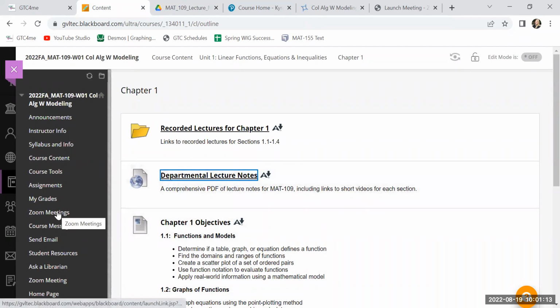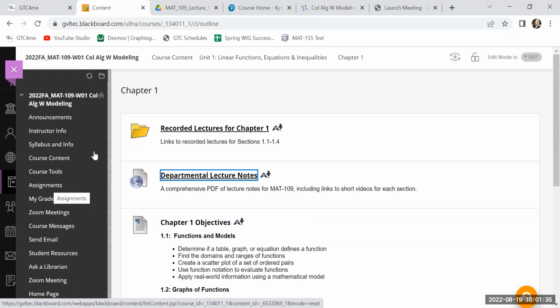Zoom meetings is self-explanatory. If we have a Zoom, I'll send you a link too, so you probably don't have to go into the Zoom meetings. If you need to send me an email, you can do that. Your screen may look a little bit different than mine because I'm on the instructor side. Assignments, there's nothing there right now. That's where your project will be, but everything else is in MyLab for you guys.